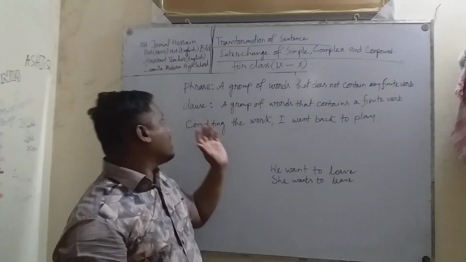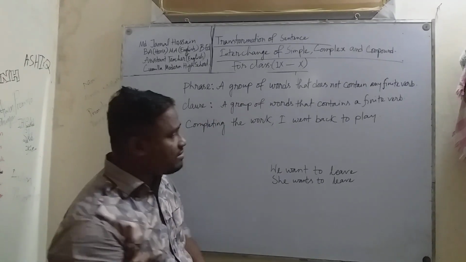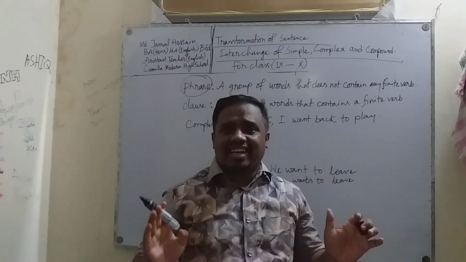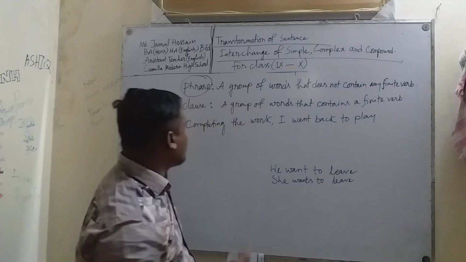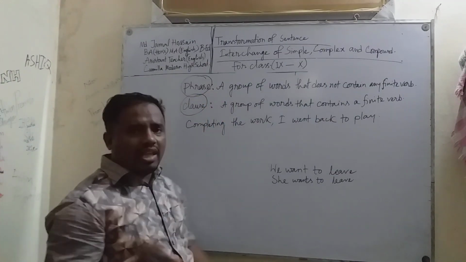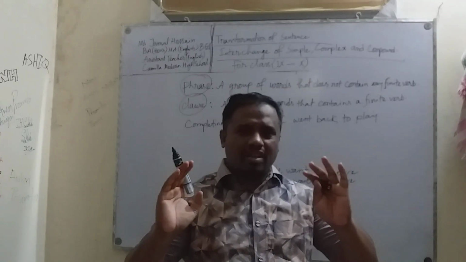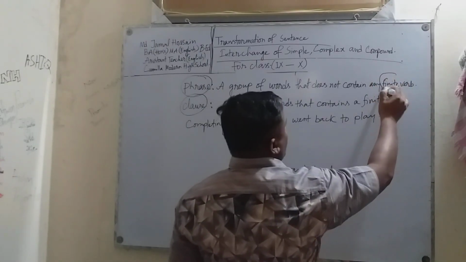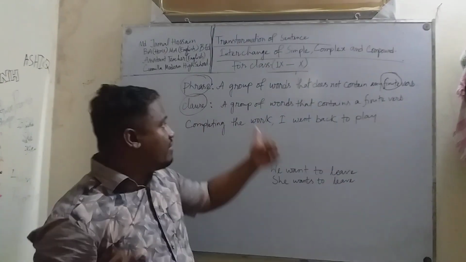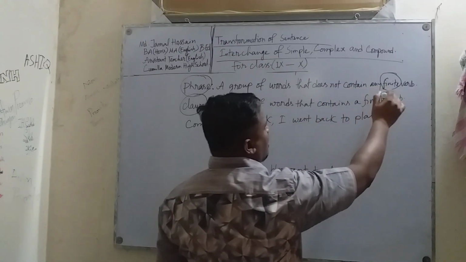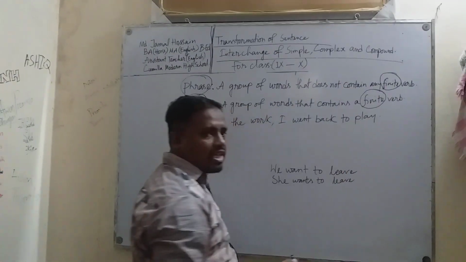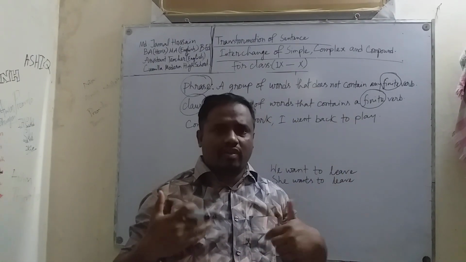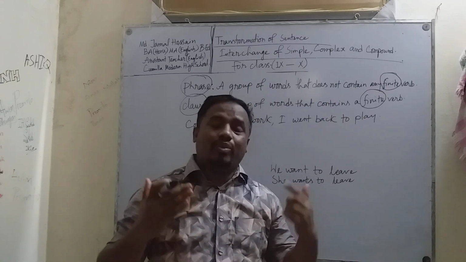Now I am going to discuss what is phrase. Phrase is a group of words that doesn't contain a finite verb. On the other hand, clause is a group of words that contains a finite verb. Now, what is the difference between these two terms? Here, you won't see any finite verb in a phrase. On the other hand, a clause contains a finite verb. Now, what is a finite verb?